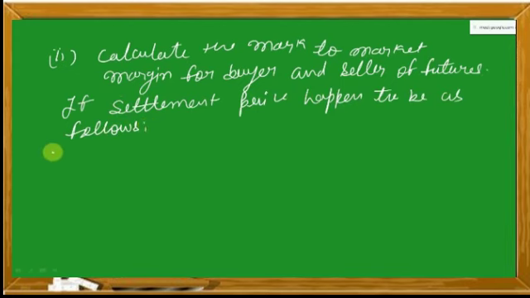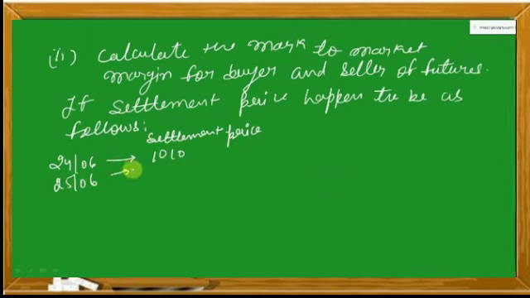So let's suppose on 24th of June it is 1010. This is the settlement price. Settlement price in the sense the spot price, the market price on 24th of June is 1010. That is why it is called the settlement price for 24th June. For 25th of June it is 1050.